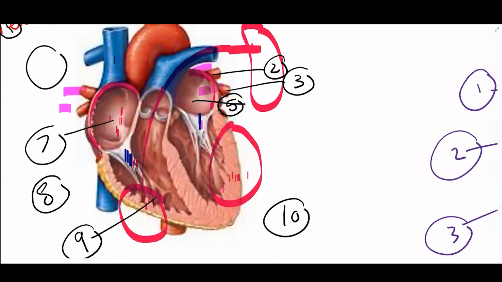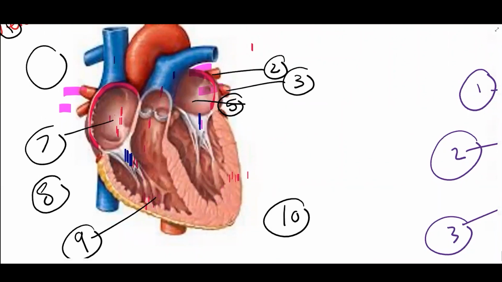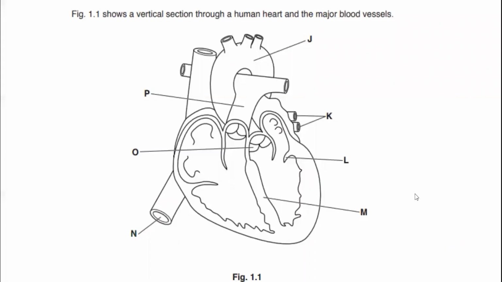In the answer to this question about the walls of the heart, you have to mention the distance and the pressure. We have two circulations: pulmonary circulation from the heart to the lung, and systemic circulation from the heart all over the body. I will just show you the type of question. This diagram is almost like the one we labeled and practiced on.